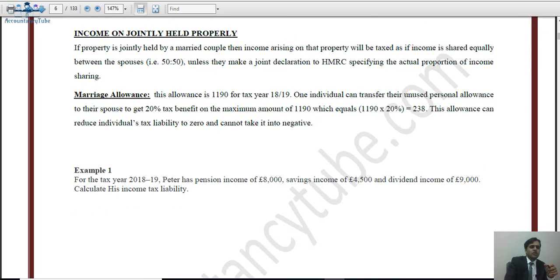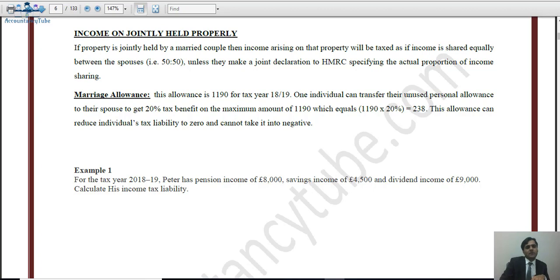Now after that, it says the income on jointly held property. If a property is held jointly by a couple, then the income will be divided 50-50. However, if they have made a joint declaration to HMRC specifying an actual proportion, then the actual proportion will apply. If the question is silent, then it will be 50-50.